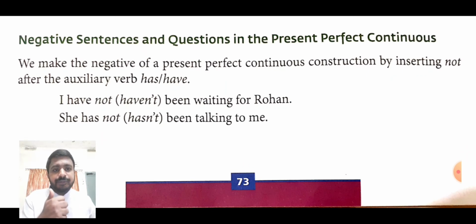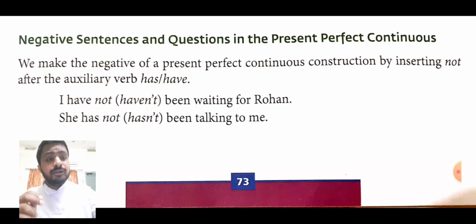I have not been or I haven't been waiting for Rohan. She hasn't been talking to me for the last few years. She is the subject, then has, since she is third person singular, then not, then been, the ing form of the verb, plus the rest of the sentence, the object.